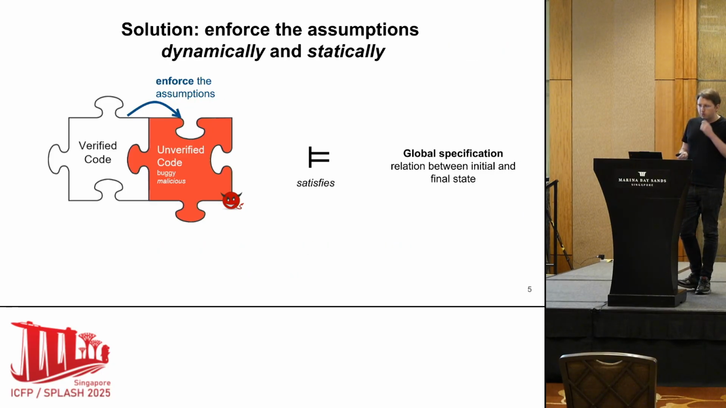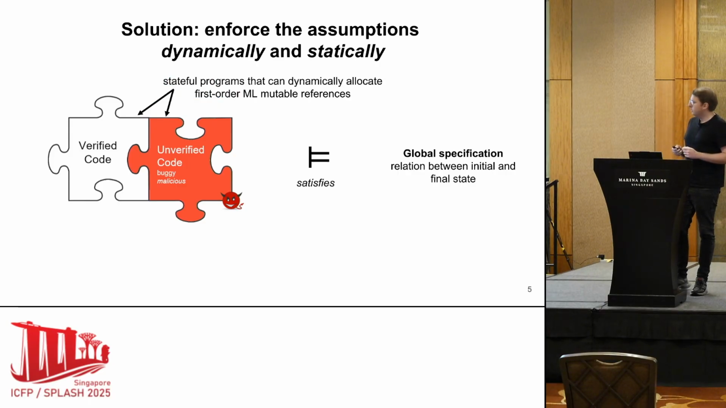So the solution we propose is to enforce the assumptions on the unverified code by using dynamic and static enforcement. And we want to do this in such a way that we are able to write a global specification about the whole program. So we want to state a specification that relates the initial state and the final state of this whole program.